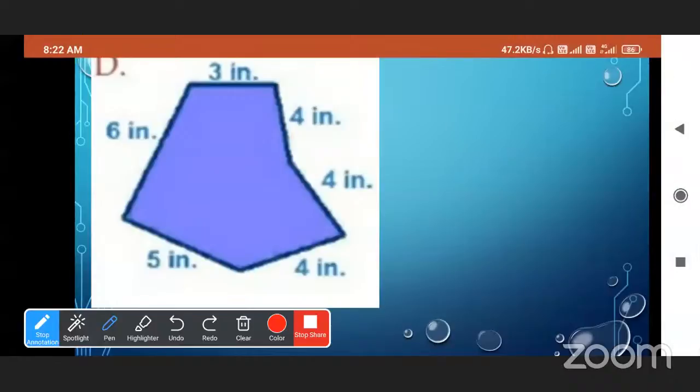We will check it. 4 plus 4 plus 4 is 12, 6 plus 4 is 10, 10 plus 4 is 14, plus 4 is 18, then plus 5, plus 6, plus 6, plus 5, plus 3. 17 plus 6 is 23 and 23 plus 3 is 26 inches. That is the right answer.